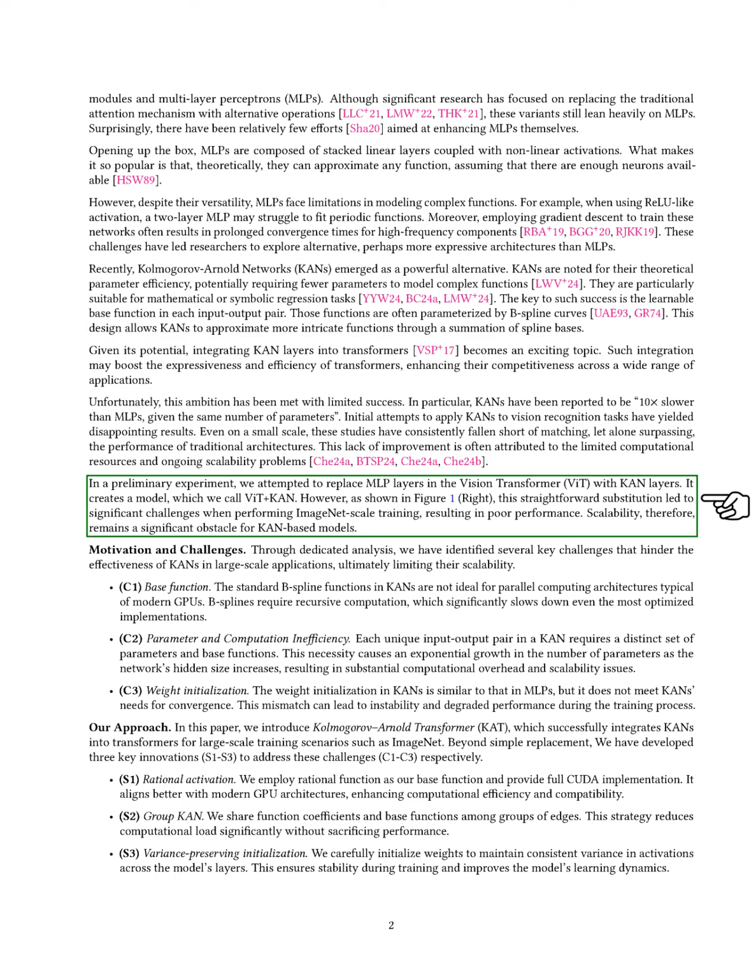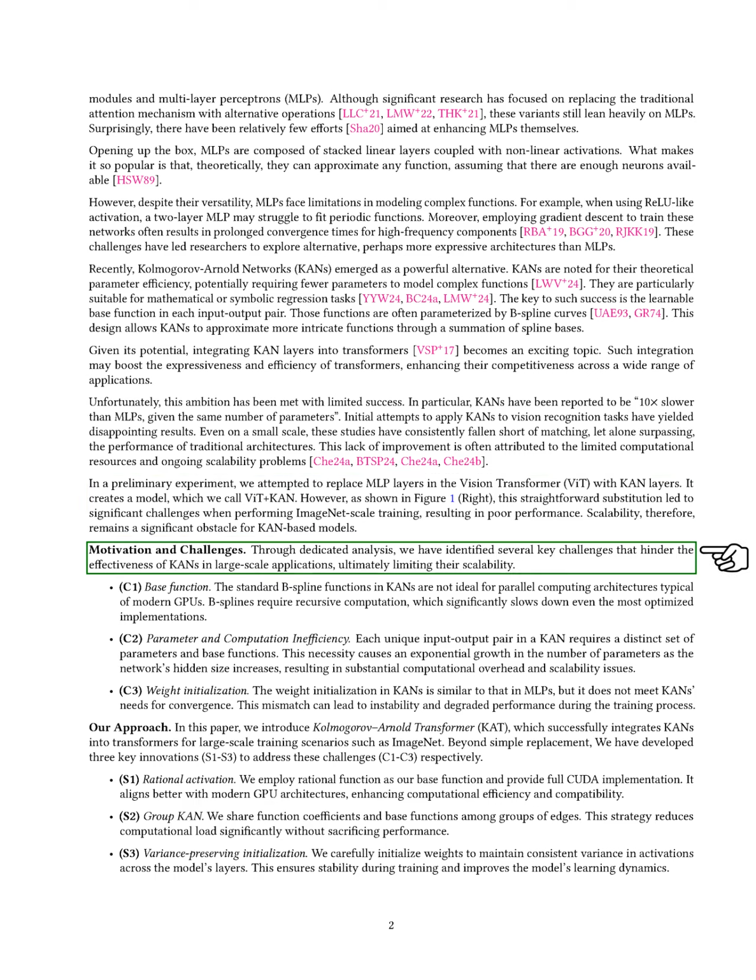In our preliminary experiment, we replaced MLP layers in the vision transformer, ViT, with KAN layers, creating a model we call ViT plus KAN. However, this straightforward substitution led to significant difficulties during ImageNet scale training, resulting in poor performance. We identified several key challenges that limit the effectiveness of KANs in large-scale applications.